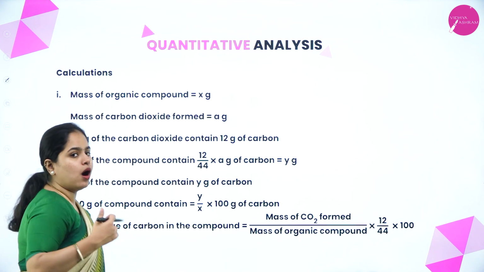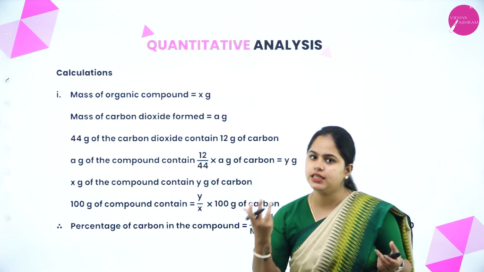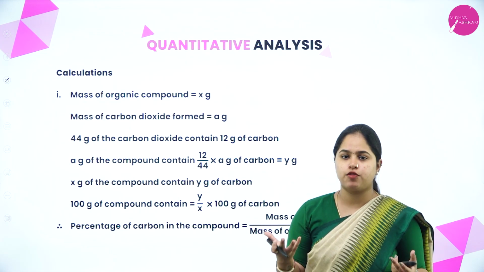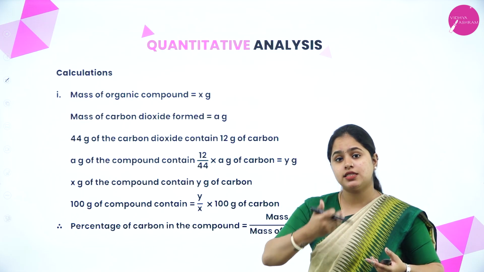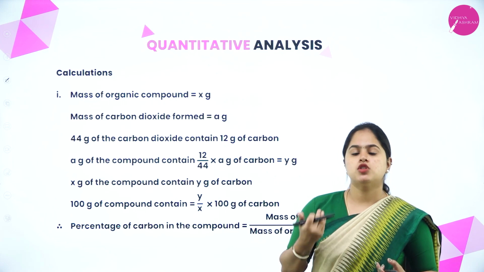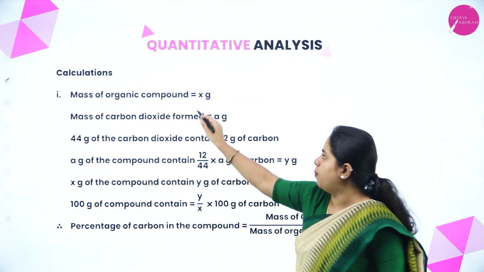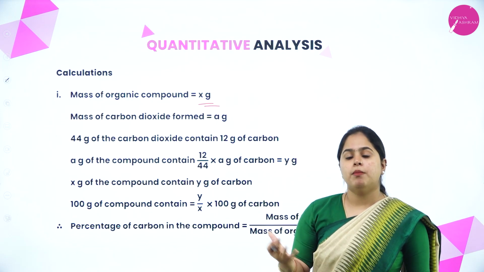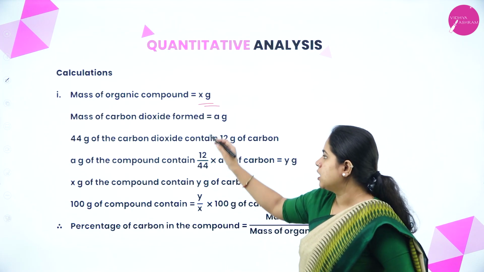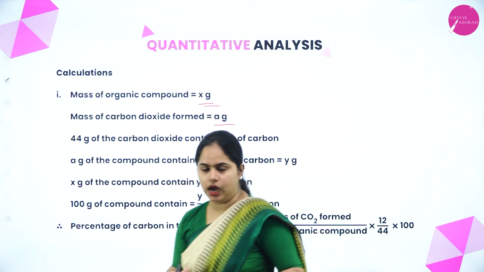Now how to do the calculation? We obtained the masses of carbon dioxide and water. From the masses of both of these, we need to calculate the mass of carbon and hydrogen. That is our aim. So how to do the calculations? Let us see. Consider the mass of the organic compound as x gram, and the mass of carbon dioxide obtained is a gram. First we are going to calculate the mass of carbon in carbon dioxide.